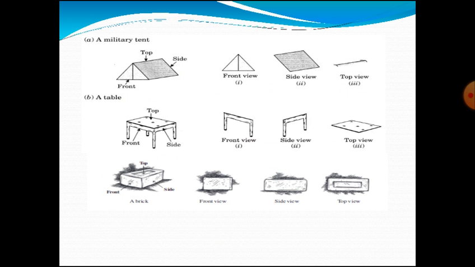Next, here you see one military tent. For that military tent they have drawn the front view, side view and top view. Next, they drew it for a table. After that, there is one brick. For the brick also they drew it. Okay.